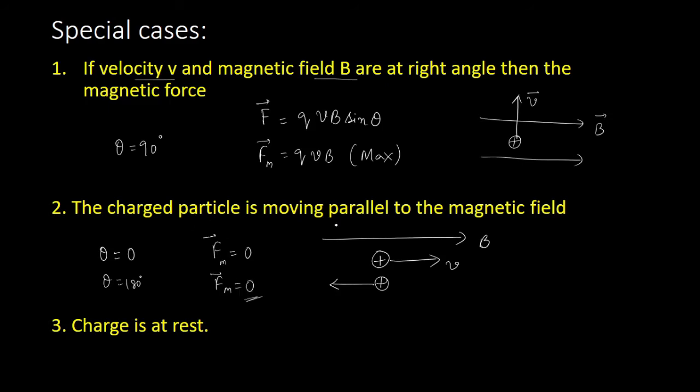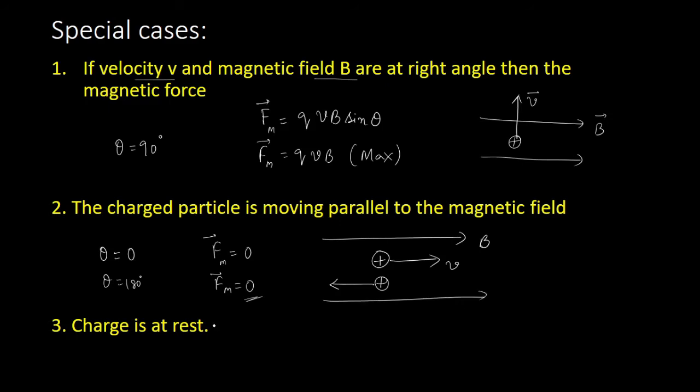So if a charge moves in the direction of field or opposite to the direction of field, it will not experience any force. Because the magnetic force is direction dependent, it is important to look at the angle theta. If theta is going to become 0 or 180, the force is going to vanish.